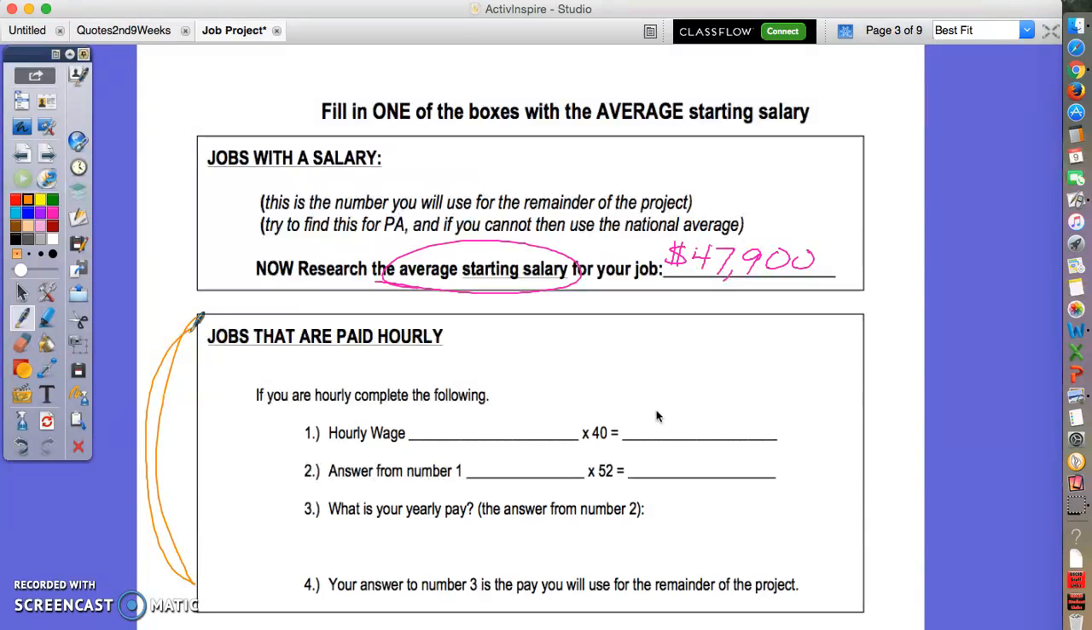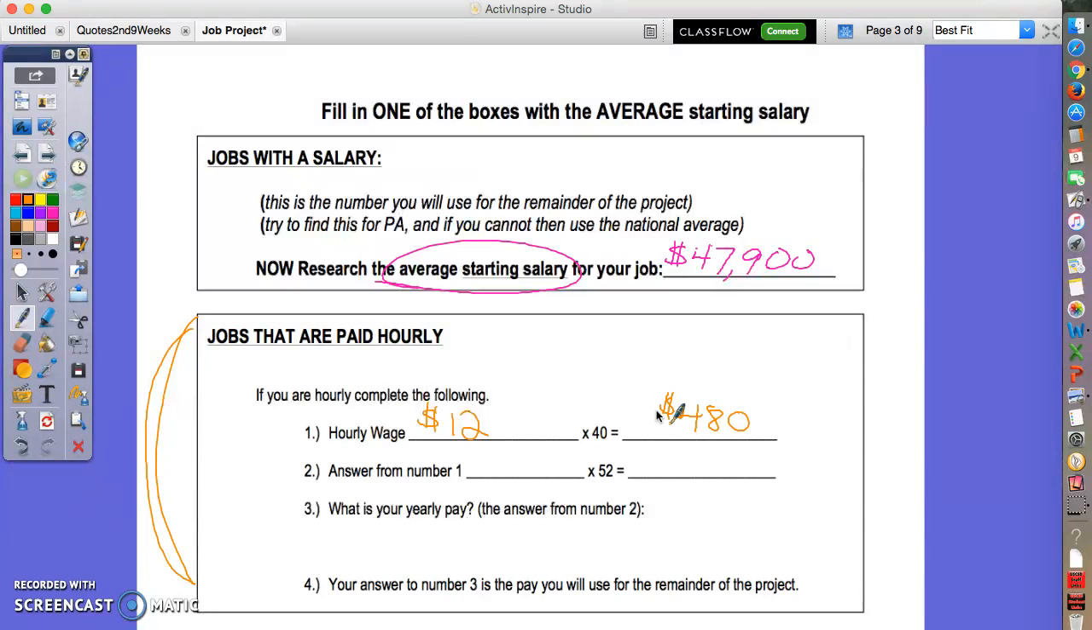So let's say that you found a job that you want to do and it pays $12 per hour. You could calculate your salary by figuring this out: 12 times 40 hours for each week. You would work 40 hours a week. 12 times 40 would give us $480. So you would be making $480 each week.